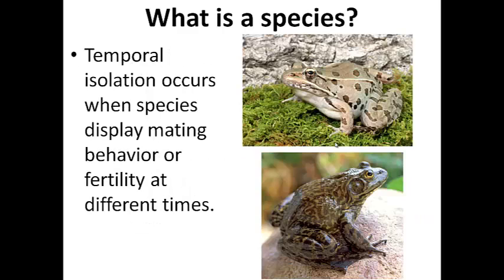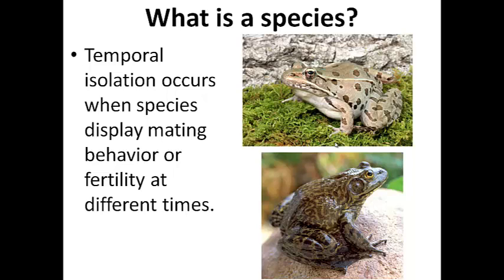What about temporal isolation? Temporal refers to time, and temporal isolation occurs when organisms reproduce at different times. On the top here we have a leopard frog, on the bottom we have a bullfrog. These frogs aren't active quite yet in Kentucky, although if you go further south they'd be active this time of year. But interestingly, the leopard frogs breed first and the bullfrogs breed later. And so they aren't fertile at the same time.